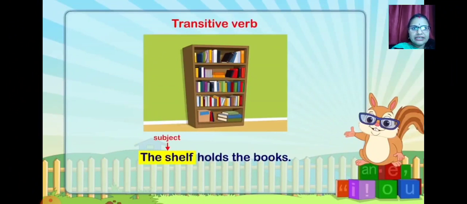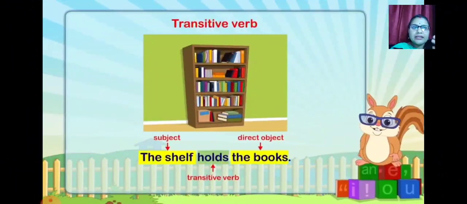You can see carefully here that there is a subject, the shelf, and it holds. Now what holds? You need an object here, and the book becomes your direct object. That is the reason you can say that hold is a transitive verb. It's not an intransitive verb, because the subject needs this object to give you the meaning of the sentence. Hope it is understood to you.